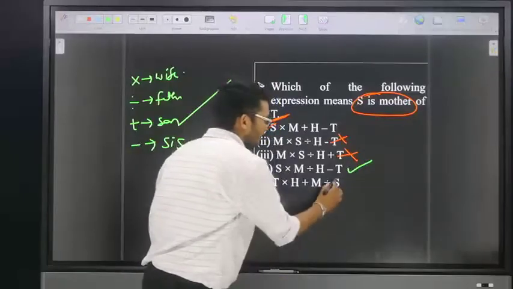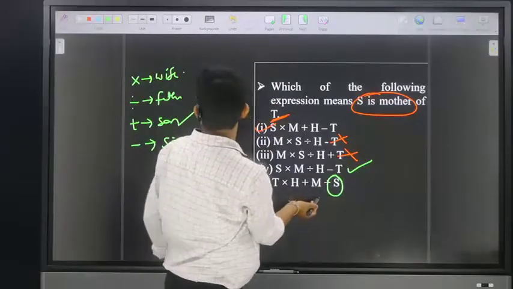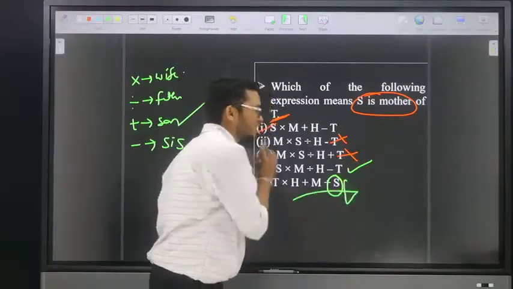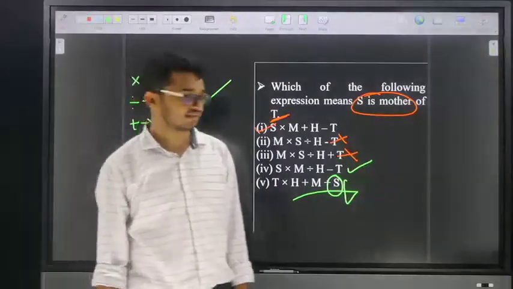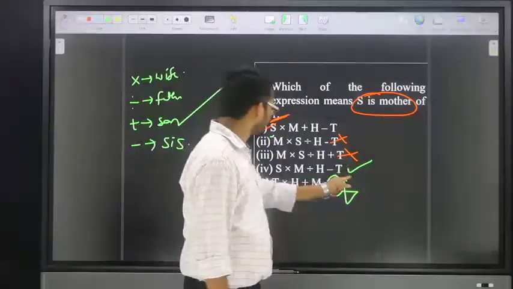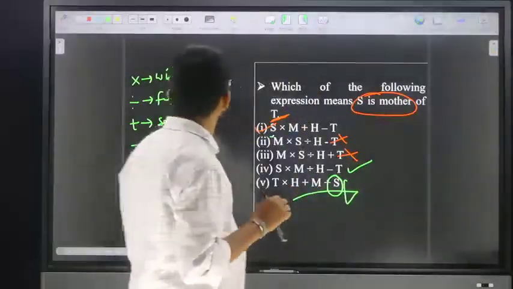Now option number 5. S is at the end of the option, but divide by means M is father of A. That means it is not a couple, and we don't know the gender of S. So there is a chance for two answers, maybe option number 1 or maybe option number 4. Just try to solve any one of the options.